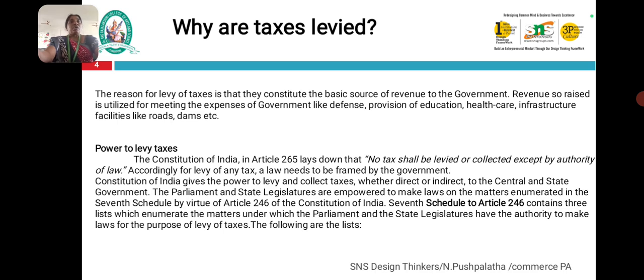The Constitution of India gives the power to levy and collect tax, direct and indirect, to the central or state government, the Parliament or state legislature, as listed in the 7th Schedule by virtue of Article 246 of the Constitution of India. The 7th Schedule to Article 246 consists of 3 lists of subject matters, including those on which Parliament and the state authority make laws or levy tax. The following is listed.